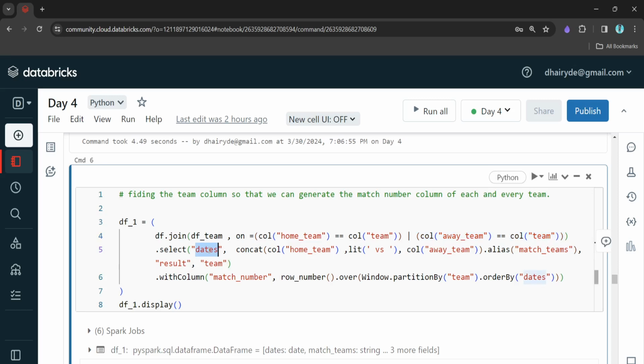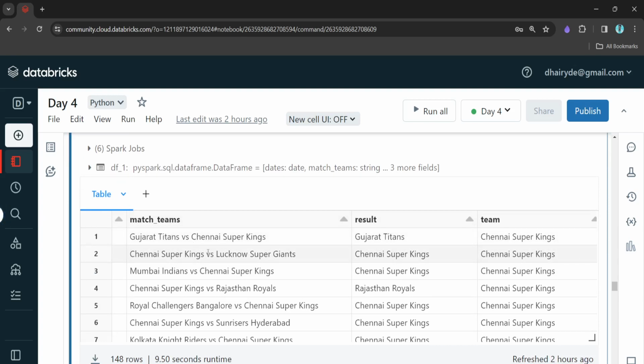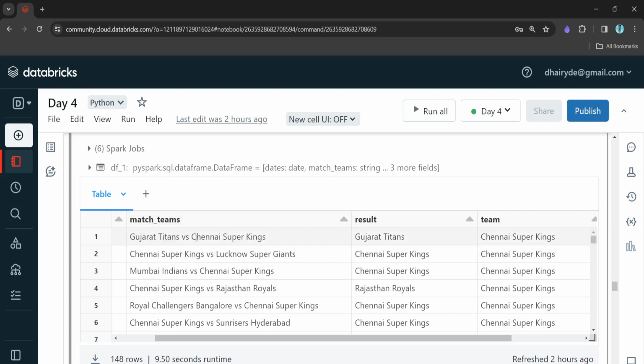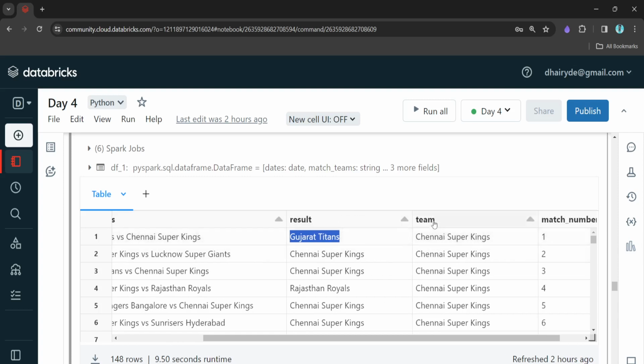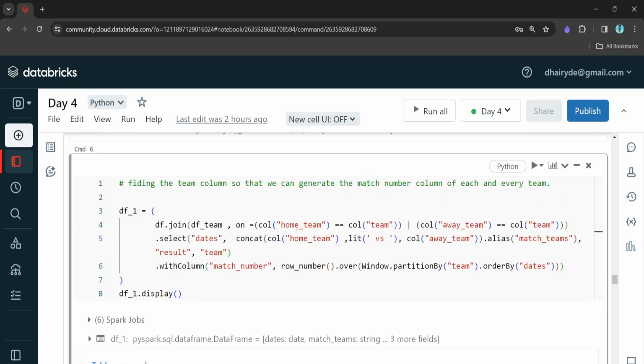And here we are concatenating the home team and away team to represent data like this: match team, that is home team Gujarat Titans, then Chennai Super Kings, and the result is Gujarat Titans, the winner. Here you can see the team which is getting generated. First we apply the home team.